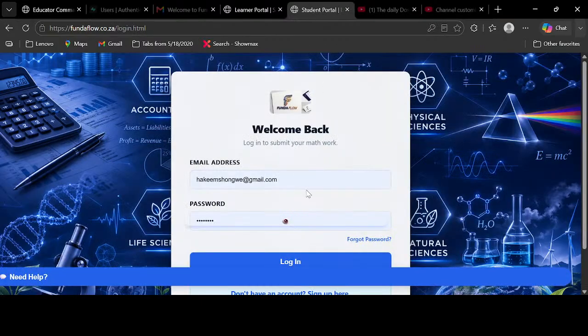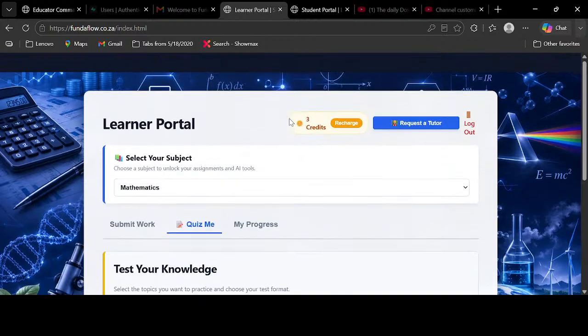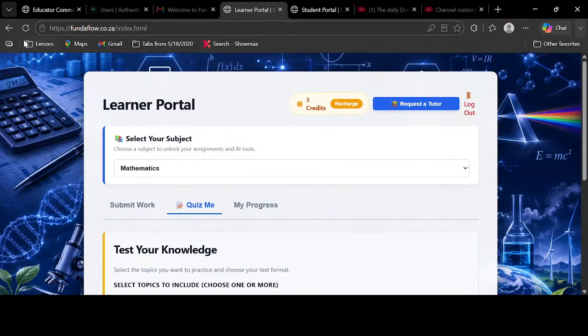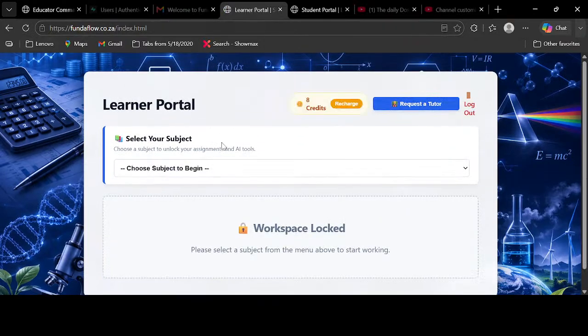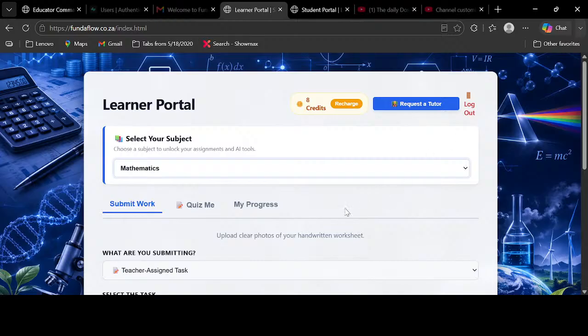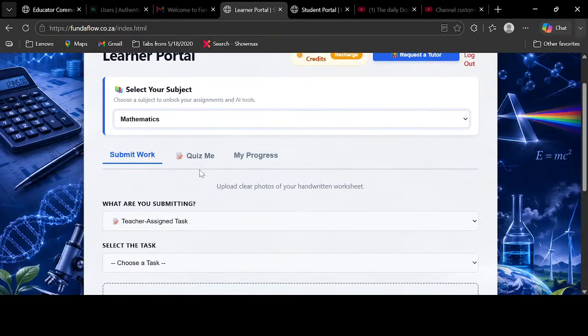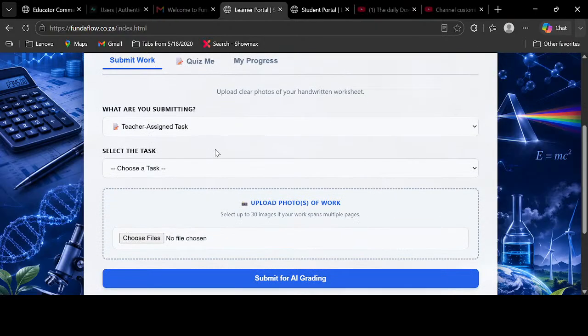And then did you manage to see your credits file? It's fine. Check if you can view the task that they've published to you so that people can see how it is going to work. So basically, if I publish a task as your tutor, then you should be able to see it as a learner. So share that screen whereby you show them this is the task that I'm given by my teacher.